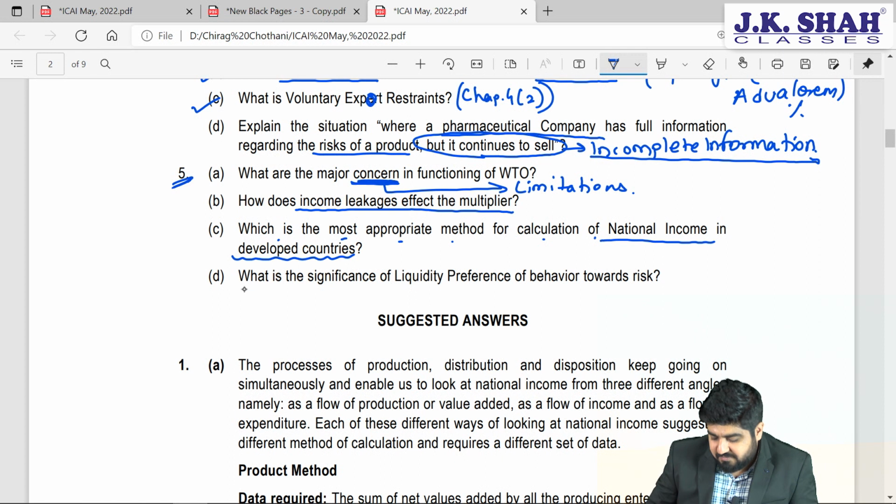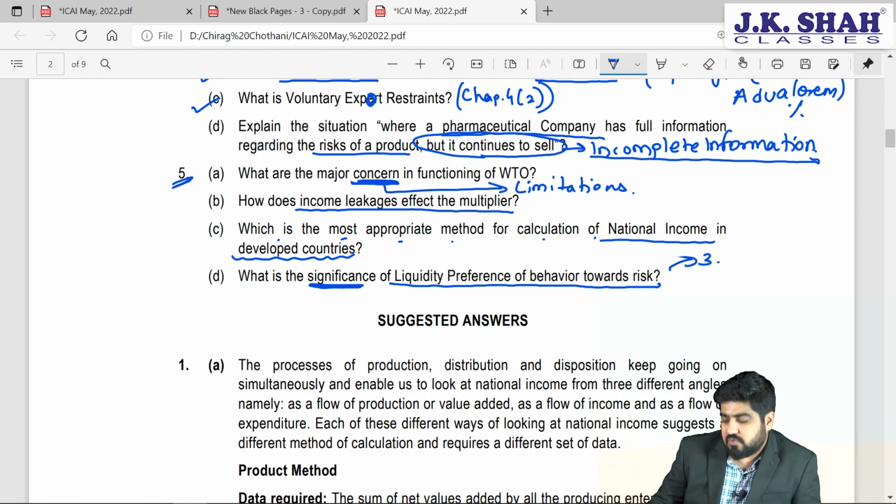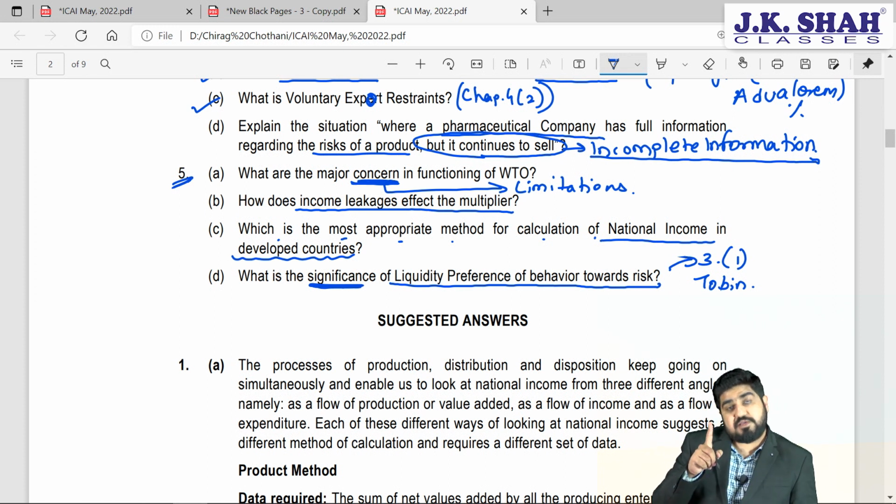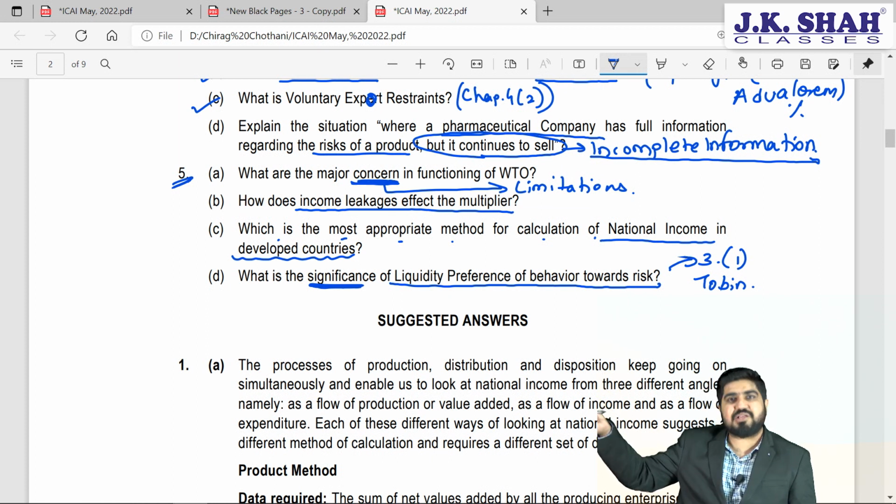The last question, my dear friends: what is the significance, that is the importance, of liquidity preference as behavior towards risk? Do you remember which chapter this belongs to? This is chapter number 3, unit number 1. This is the post-Keynesian theory of determination of money demand, right? Post-Keynesian theory of demand for money, and this theory was given by Professor Tobin, if you remember. There is one more theory which is given by Professor Baumol and Tobin together. That is not the one, okay? This is the sixth and the last theory.